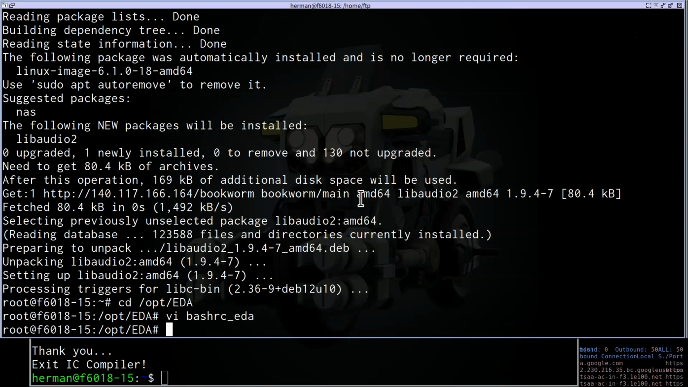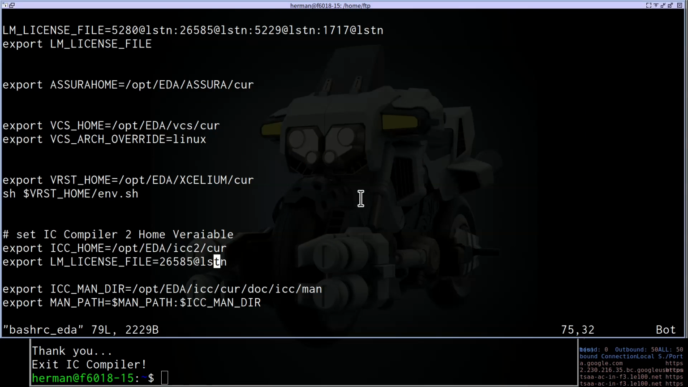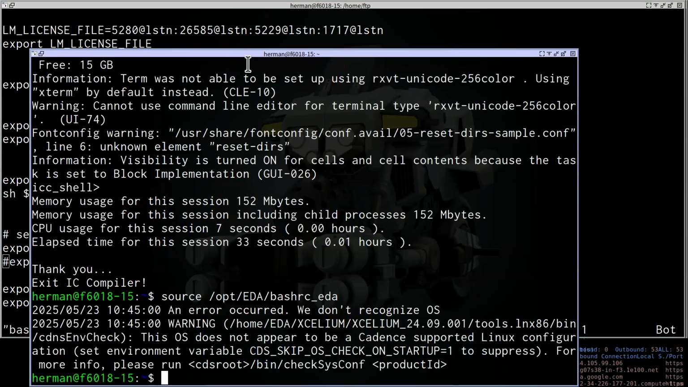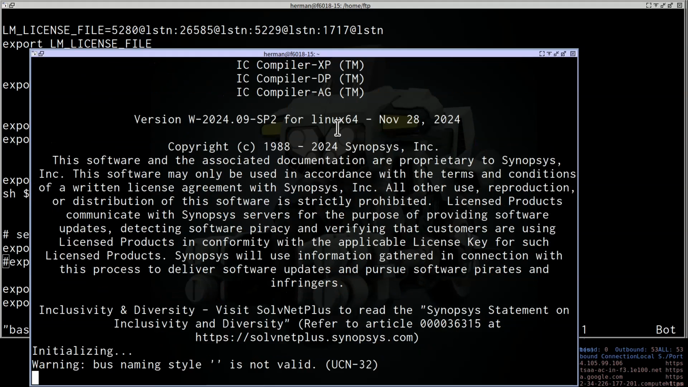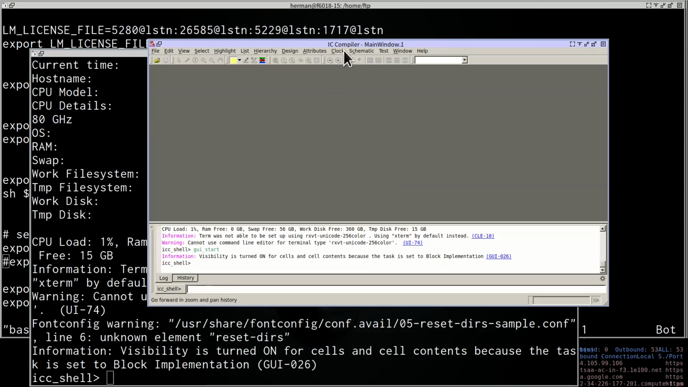Okay, I just check my license setting. That was old license server. However, when I set this, no, actually I shouldn't set this. I erased because I already set this before. Then if I set this, it will erase all the license setting. So I should not set again. Then I source new environment and use ICC shell. Then this time the software is able to open.